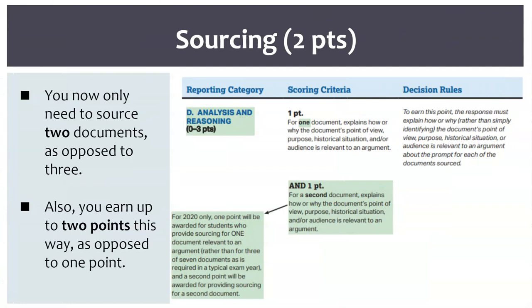Next up is sourcing. Sourcing now requires you only need to source 2 documents as opposed to 3. The good news here as well is that you receive a point for the first 2 times you source. This means even only sourcing once in your essay still earns you a point, even though you can earn 2 for sourcing twice. Sourcing 3 times or more might be helpful, but it will not earn you more points if all are done correctly.